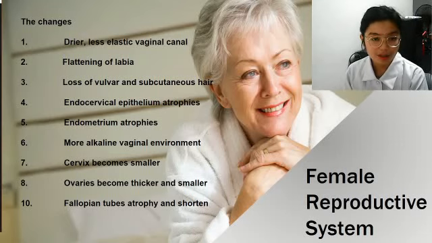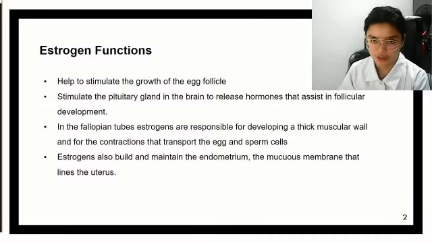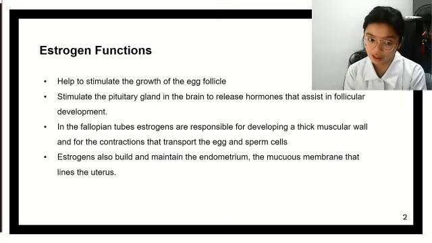Now, I will be discussing the estrogen functions. Why? Because most of the changes that occur in the reproductive system of a woman are attributed to the decline of estrogen levels in their body. Now, what is the function of estrogen exactly? Estrogen helps to stimulate the growth of the egg follicle, and it stimulates the pituitary gland in the brain to release hormones that assist in the follicular development.